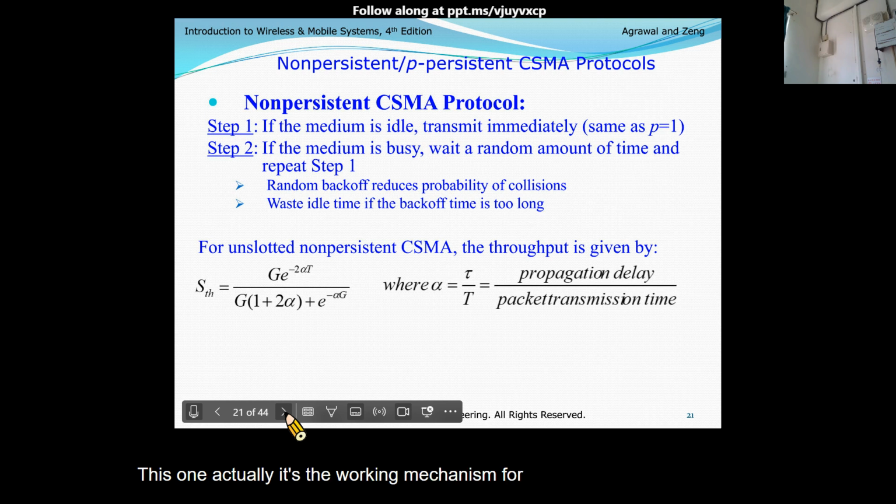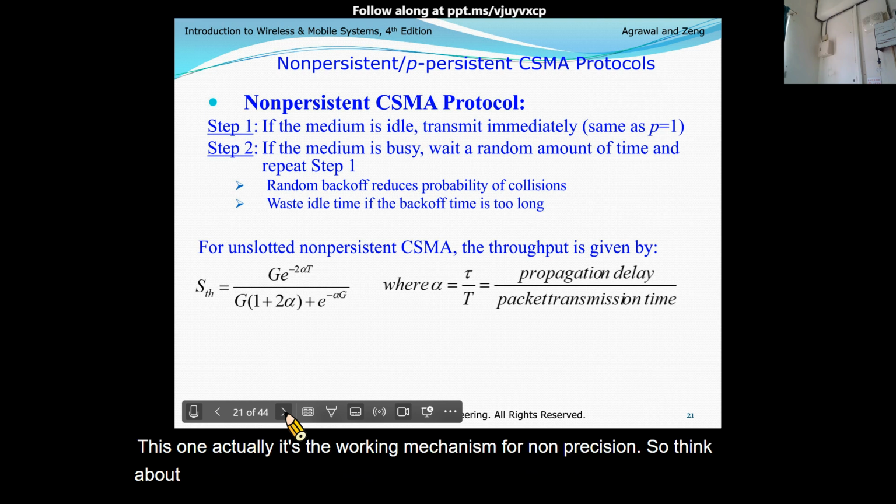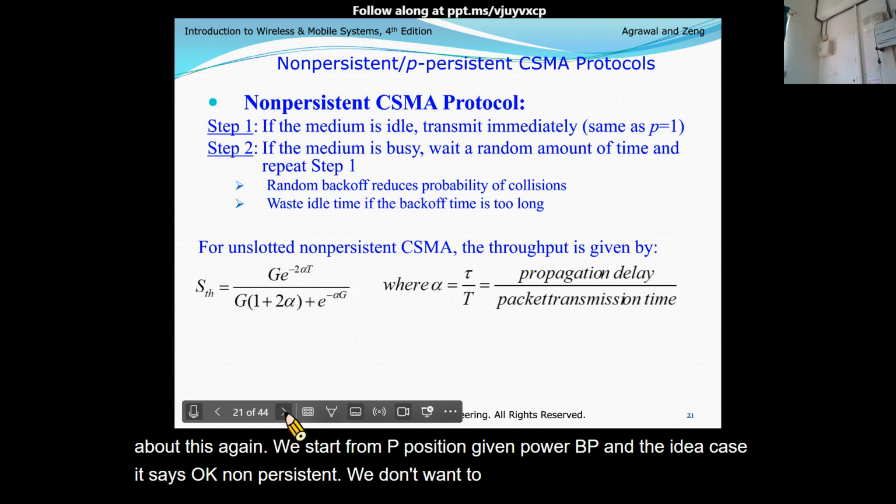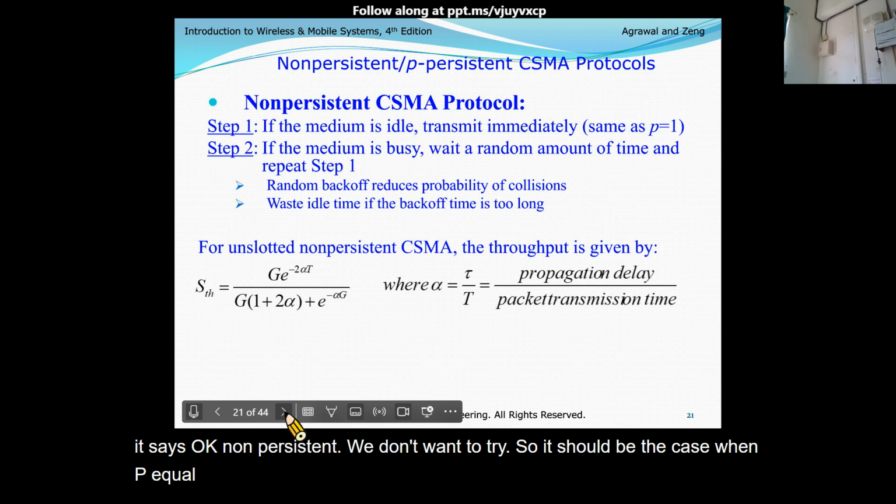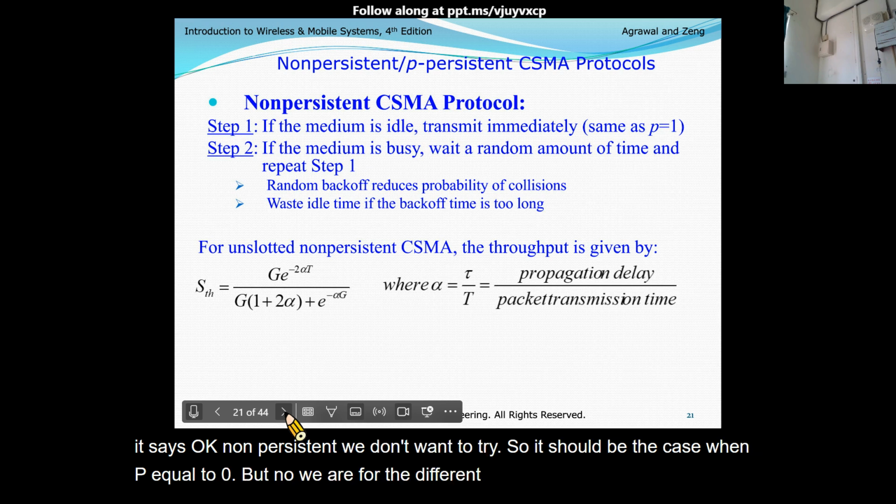So think about this again. We start from P-persistent, given probability P. And the ideal case would be: okay, non-persistent, we don't want to try, so it should be the case when P equal to 0. But no, we have a different version here, non-persistent.